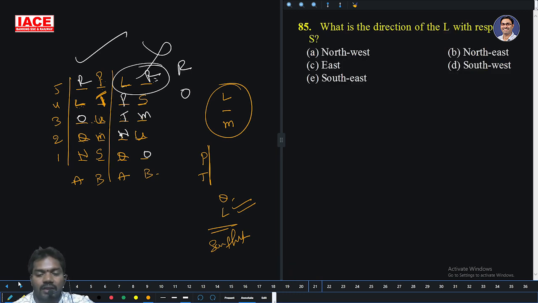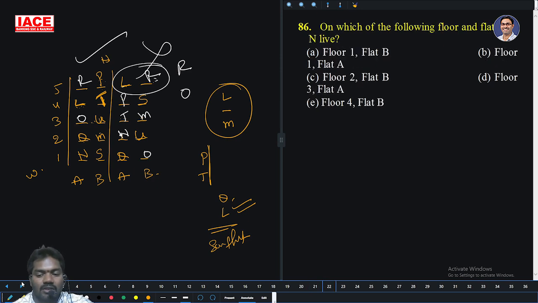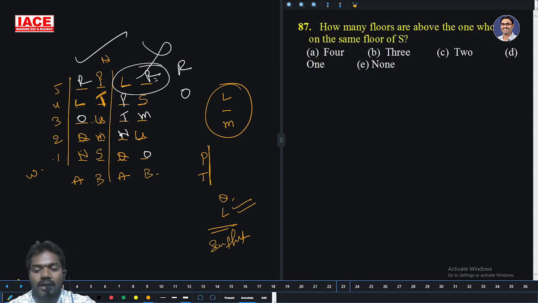What is the direction of L with respect to S? North-west. Option A is the right answer. On which of the following floor and flat does N live? N lives on floor 1, flat A. Option B. How many floors are above the one who lives on the same floor as S? The same floor as S is N only. How many floors above? 4 floors. Option A is the right answer.